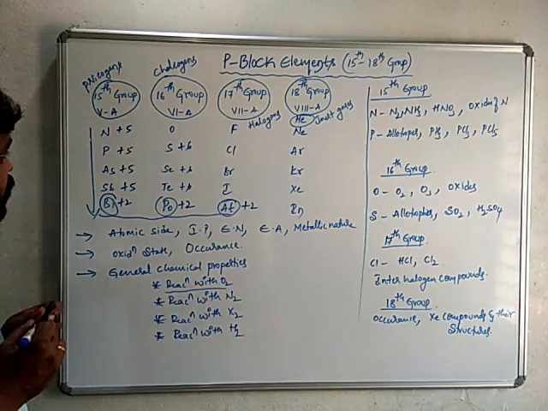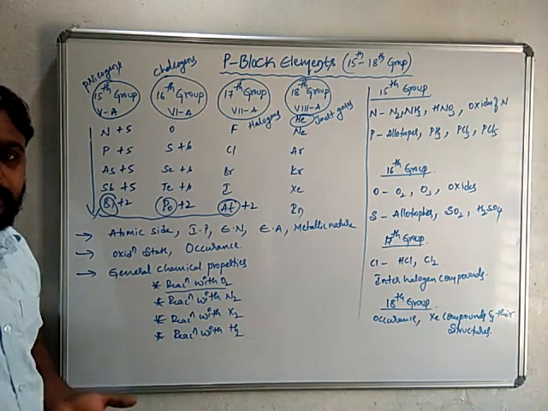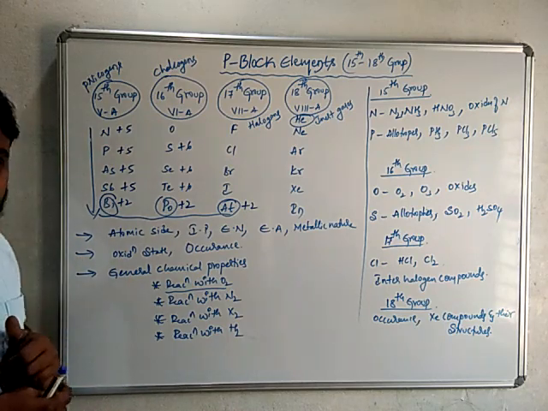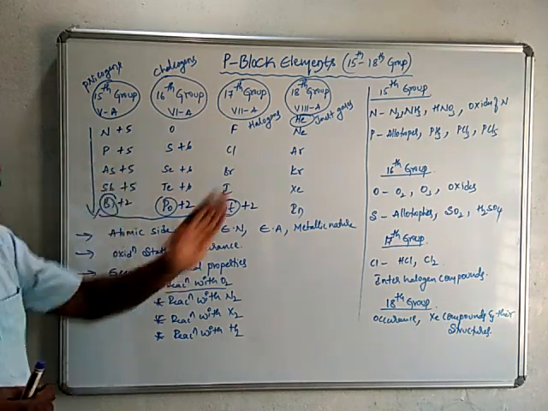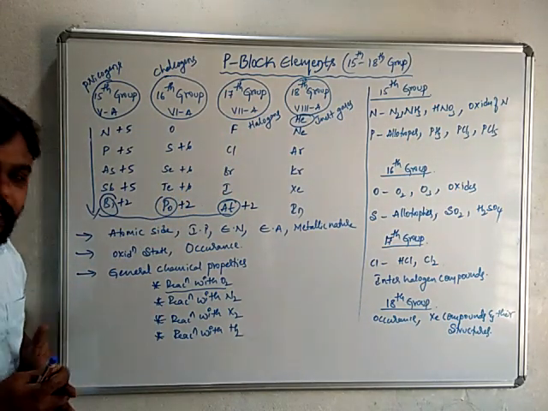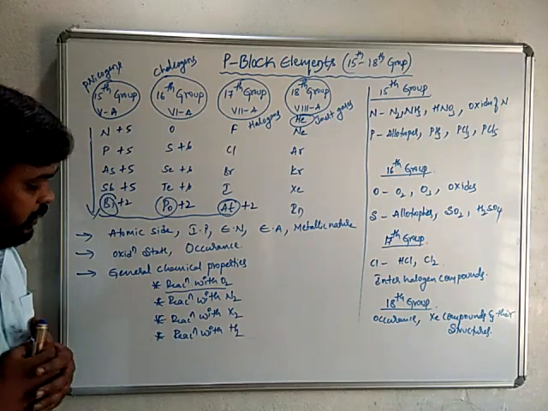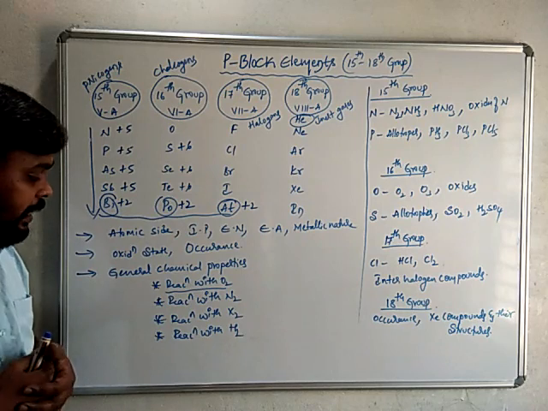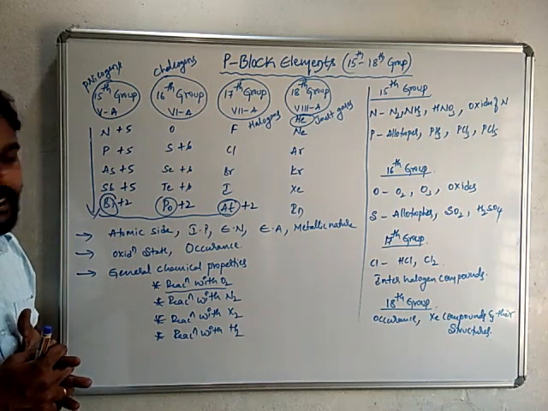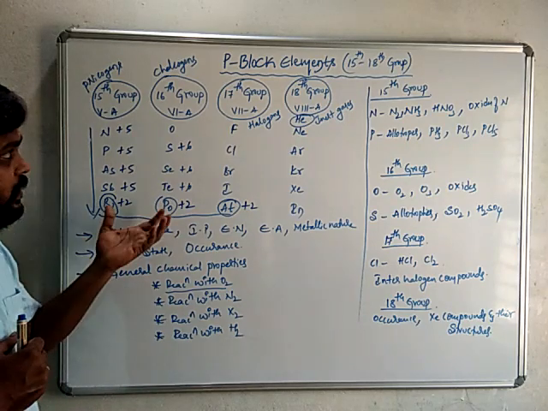If you take nitrogen, it forms various oxides: nitrogen dioxide, nitrous oxide, nitric oxide, nitrogen pentoxide, similarly phosphorus. All these elements, except inert gases, react with oxygen forming various oxides. Similarly, when they react with nitrogen they form nitrides. When they react with halogens they form halides. When they react with hydrogen they form hydrides in nature. So these are various general chemical discussions regarding these group elements.